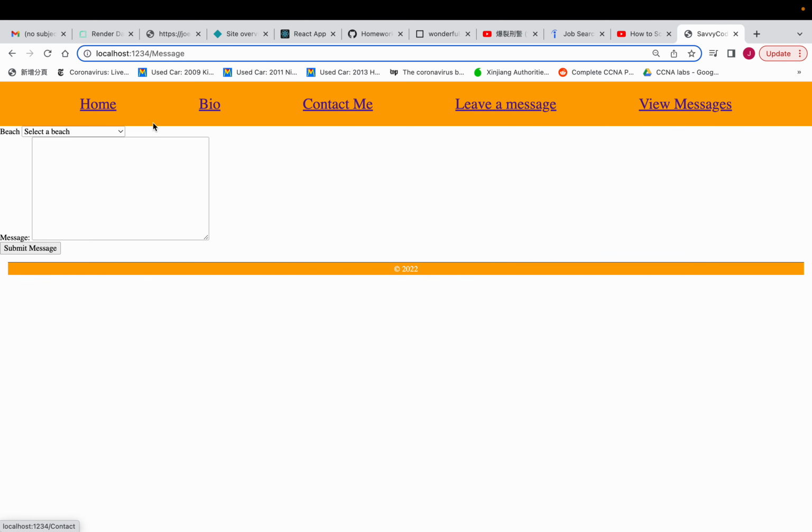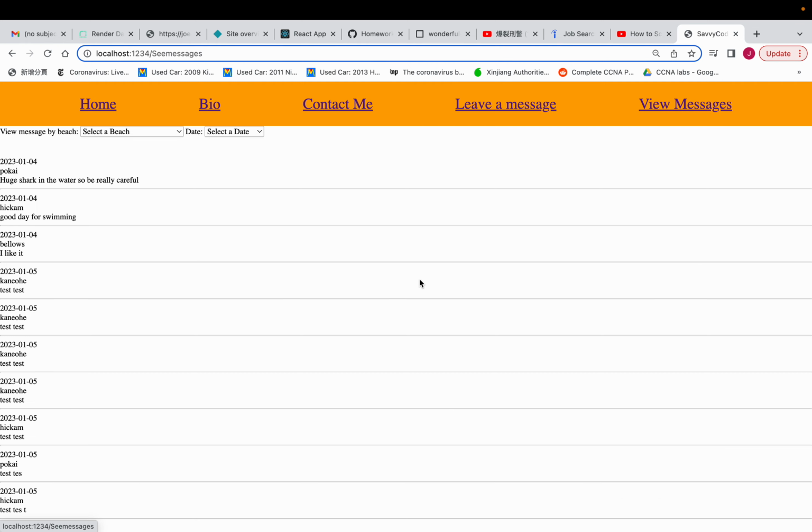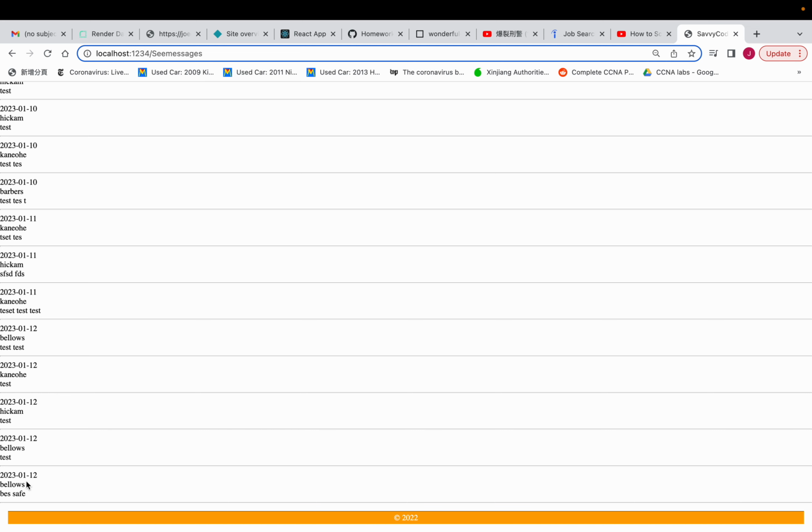It's not working right now. And then, as you can see, the users can move over to the view messages page, and that message that they just posted will be there.